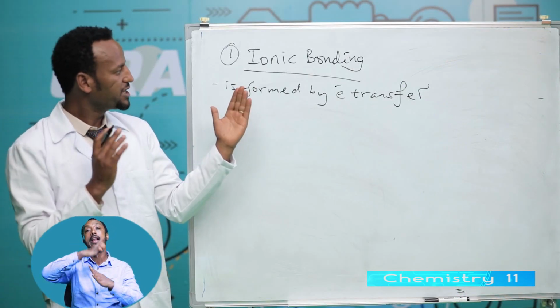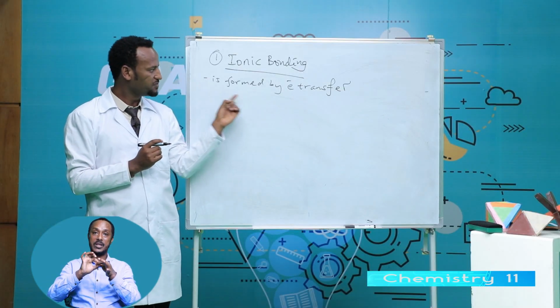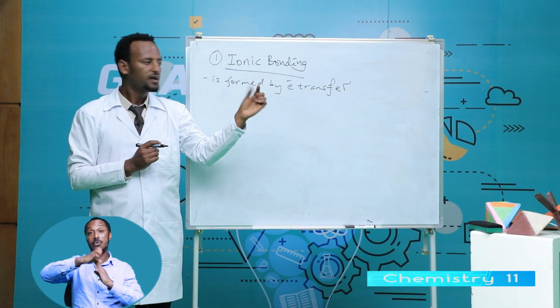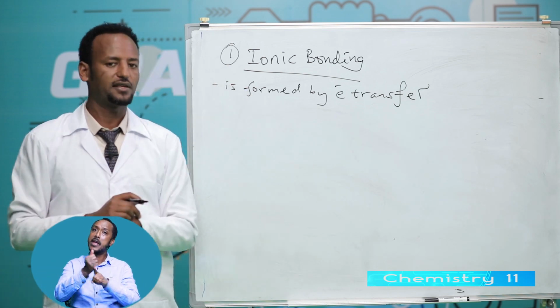Because ionic bonds are chemical bonds, they are formed by electron transfer.